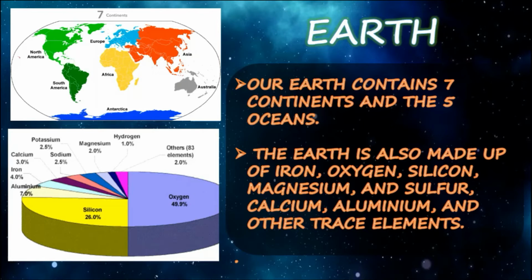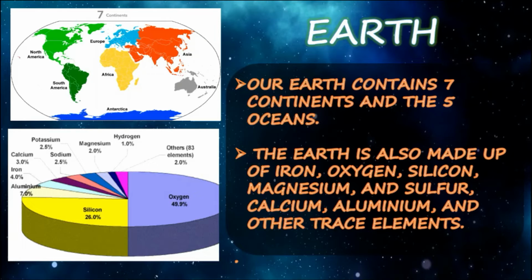So what are the seven continents on our Earth? There are seven continents, which include North America, South America, Europe, Africa, Antarctica, Asia, and Australia. These seven continents are described in the slide. You can see North America, Europe, Asia, Africa, South America, Antarctica, and Australia. So, these are the seven continents.